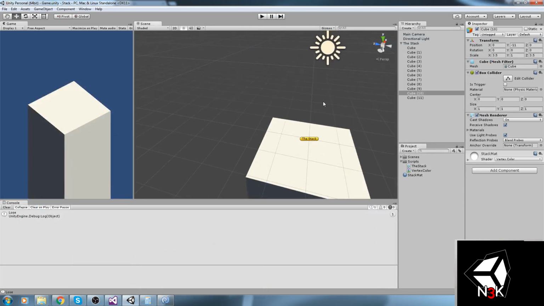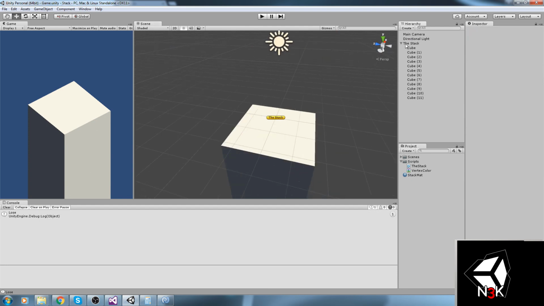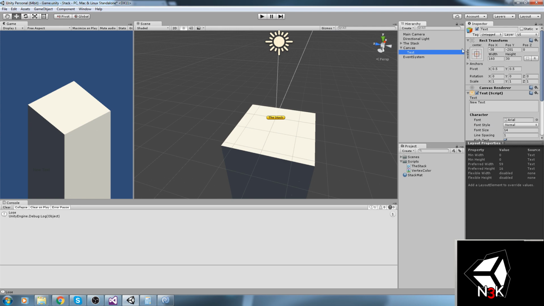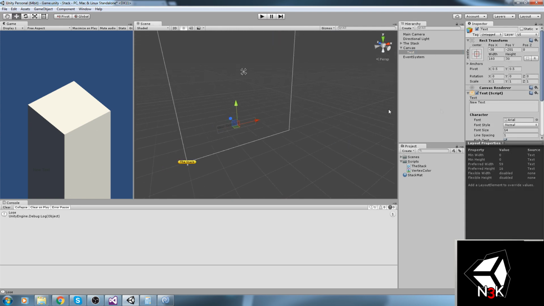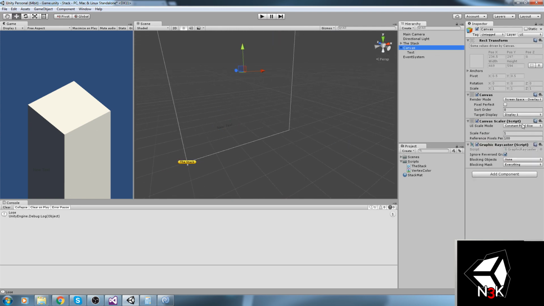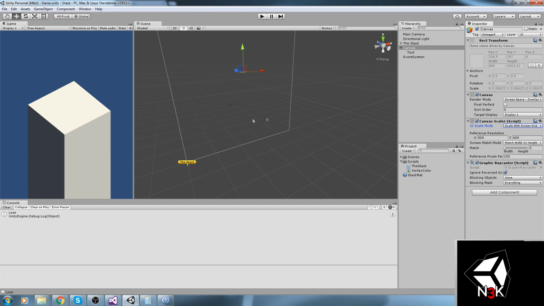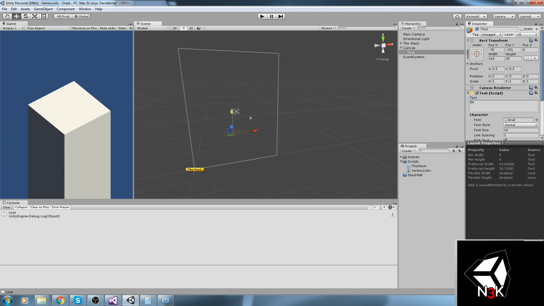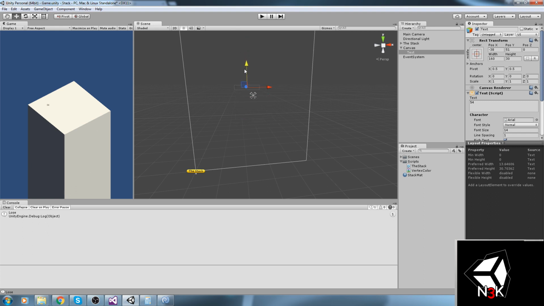Now we actually need a text value, so I'm going to create a canvas, right click UI text. This is going to scale with the screen size if I want to be putting this on my phone. So scale with screen size. And what else? Oh yeah, we go in the text. Let's write say 54, why not? Now where is that text at? I can barely see it. Oh, there it is. It's really nice and clear.